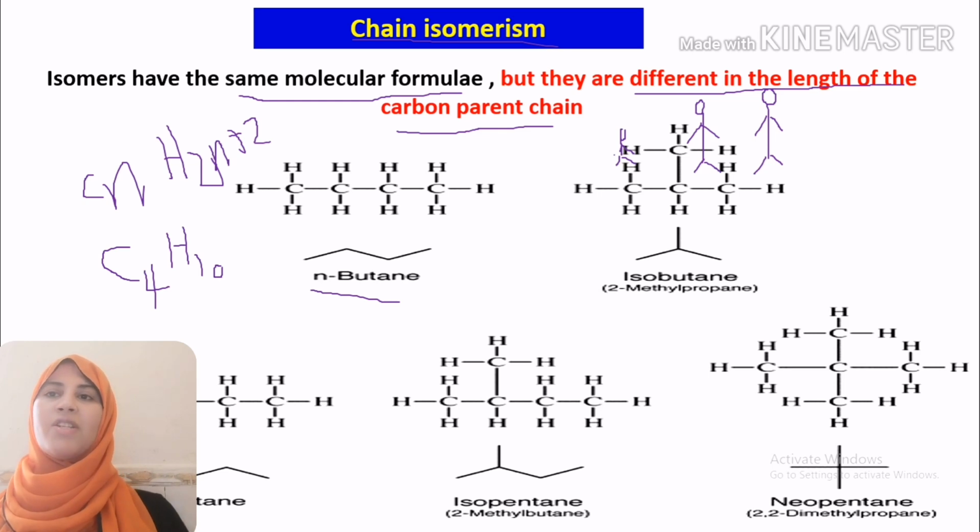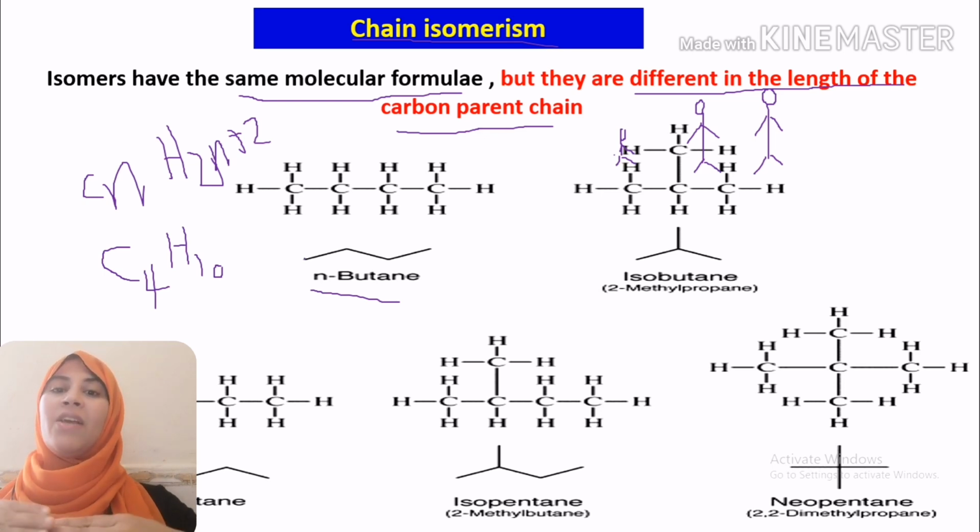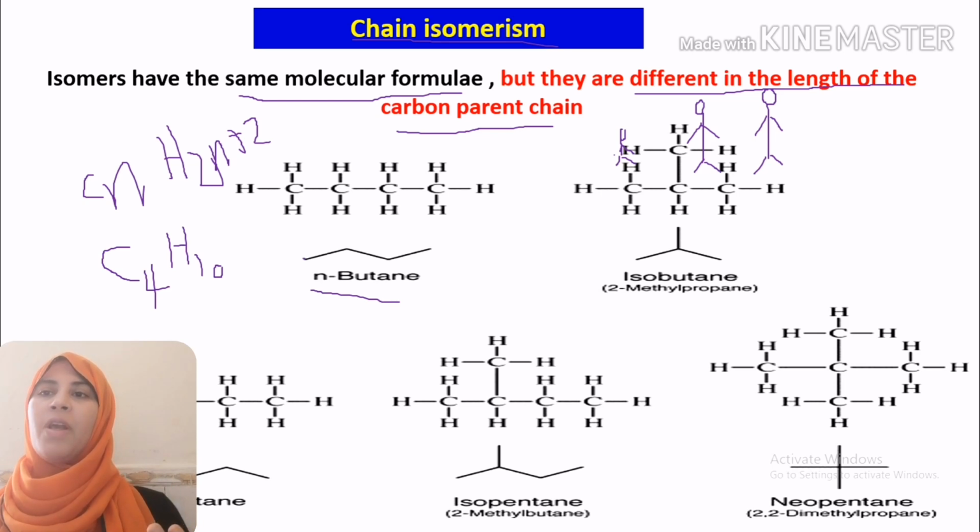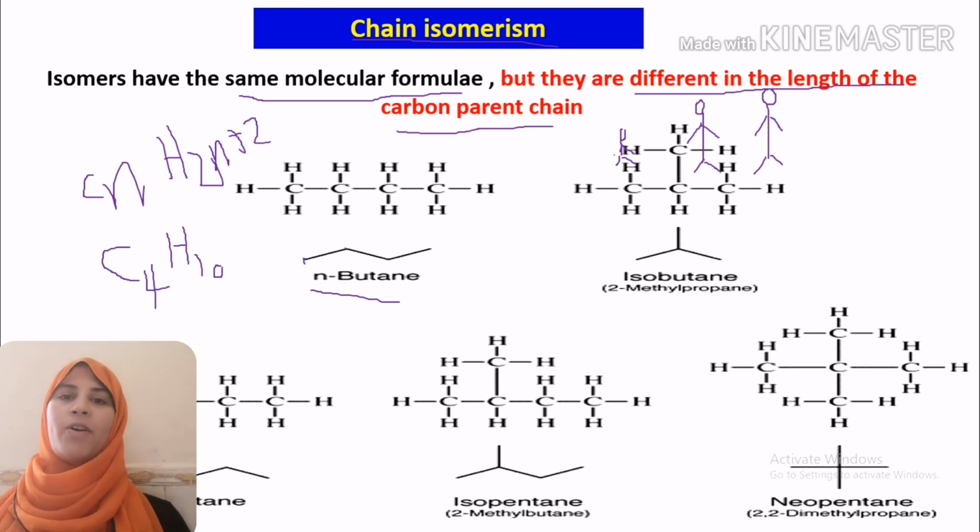So, at first, for all of our compounds of butane, the molecular formula is C4H10. What about the structural formula? What about the length of our carbon chain? At first, we have normal butane. For normal butane, we have its skeletal structure.